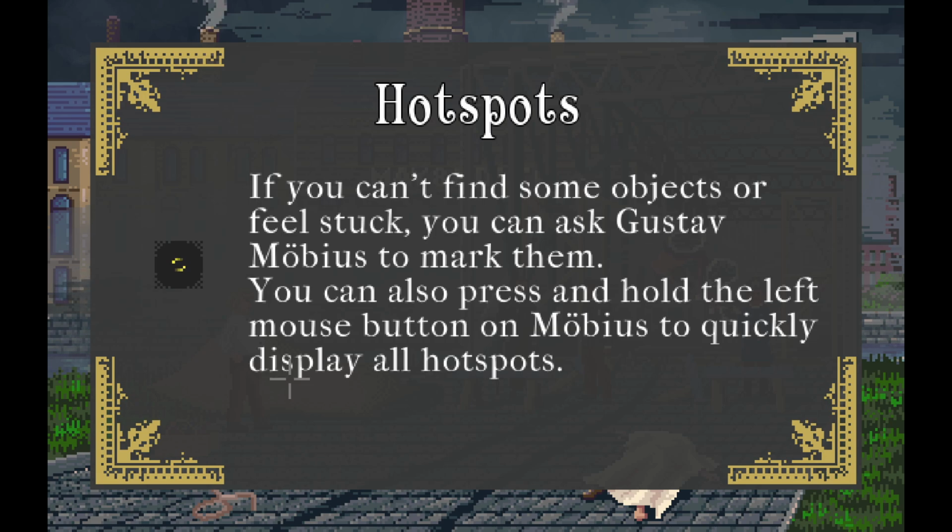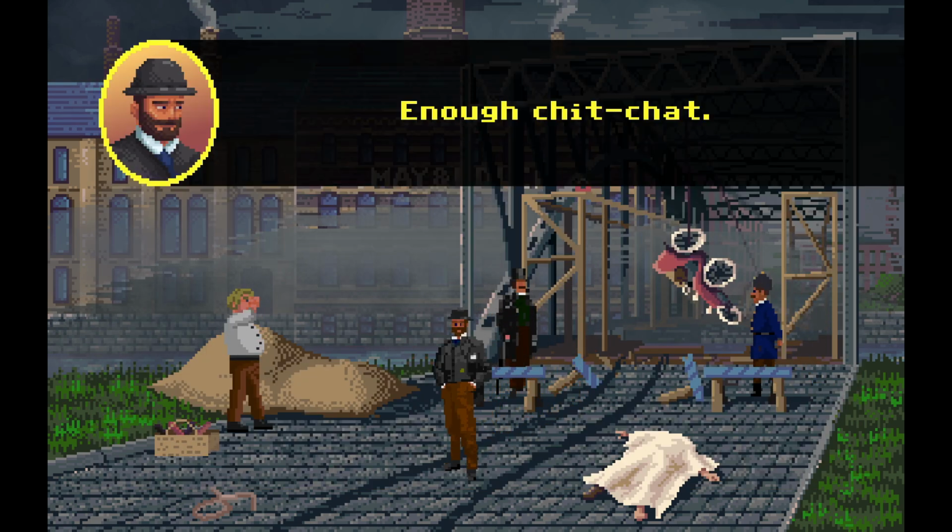If you can't find some objects or feel stuck, you can speak to Gustav Mobius to mark them. You can also press and hold the left mouse button on Mobius to quickly display all hotspots.